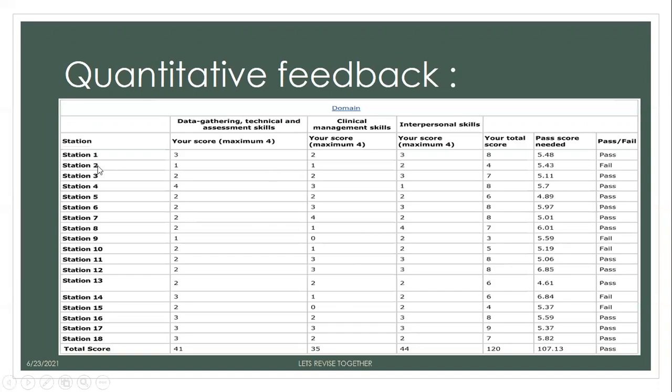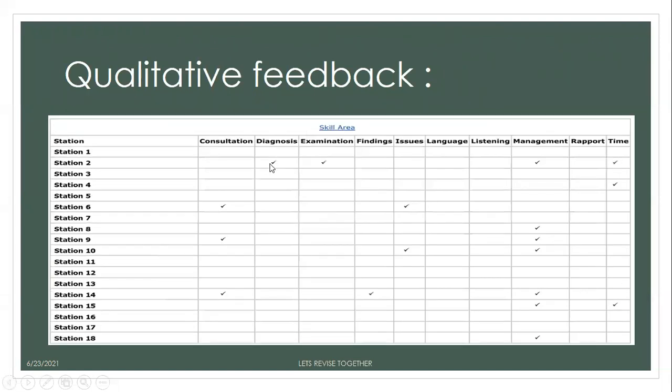If I am looking at this quantitative feedback of station 2, then I can see that the person has failed this station. What is the reason for failing this station? Diagnosis, examination, management, time management. So these were the areas that were not fulfilling the required criteria. So that was the possible reason for him failing the station.